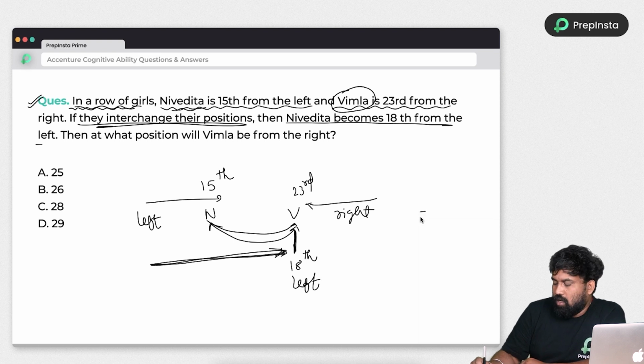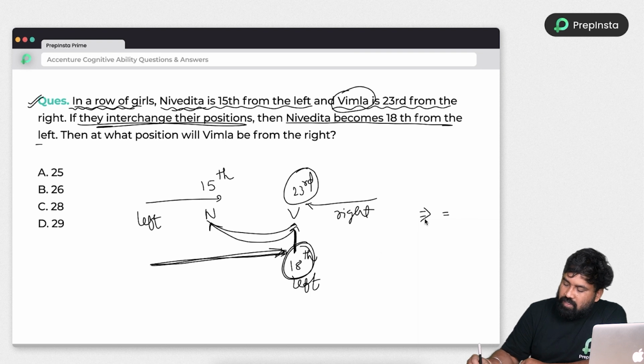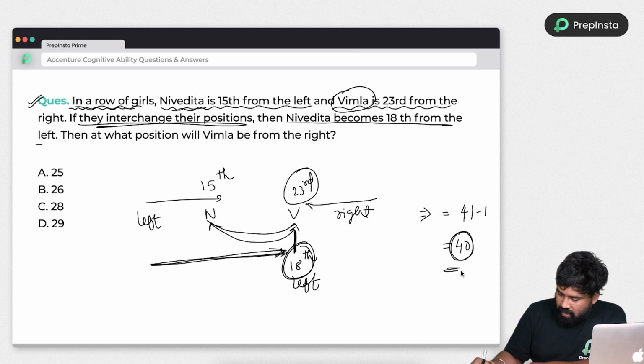So we all know the total number of people in a row is equal to the position from the right hand side plus the position from the left hand side minus 1. So 23 and 18, if you add, it is 41. Minus 1 is 40. So the total number of students in the row is 40. Then what is the position of Vimla from the right? Vimla is shifted to here.